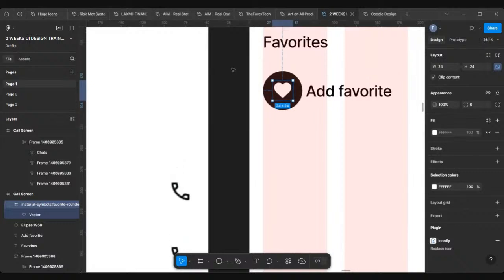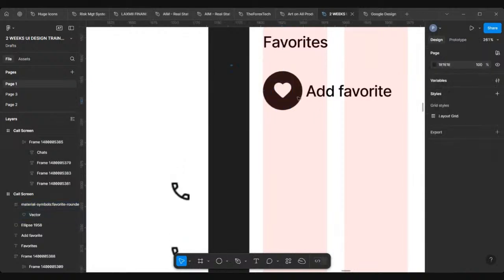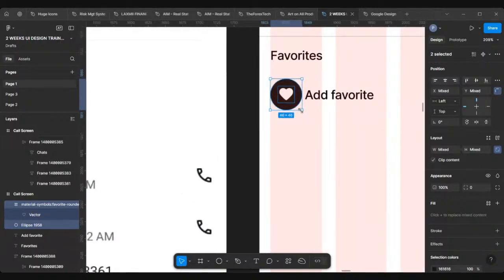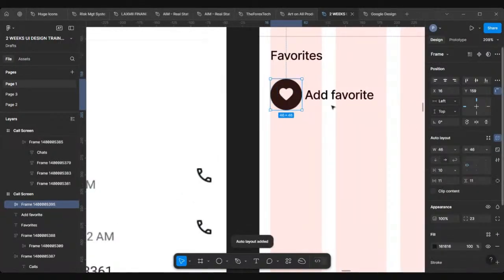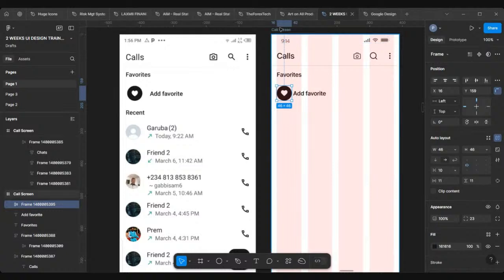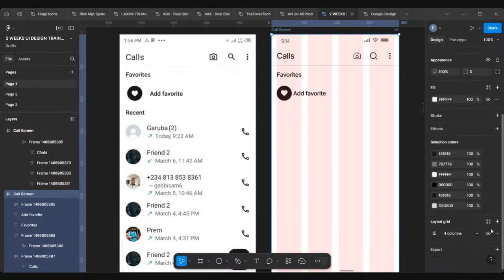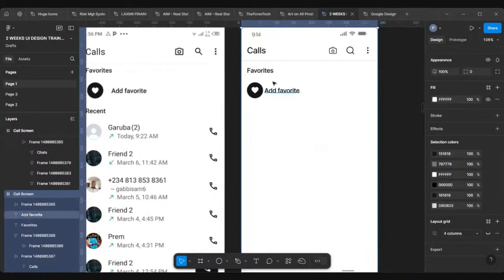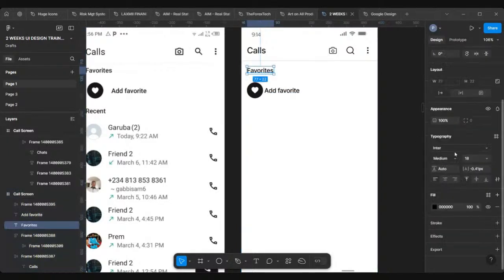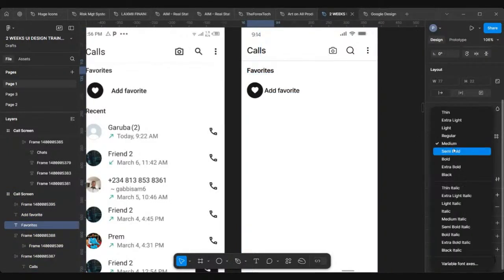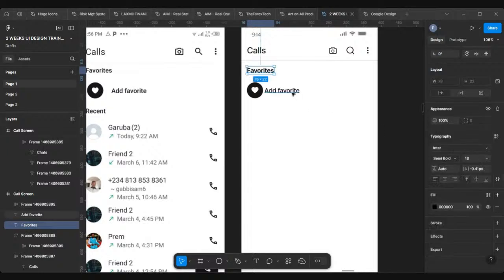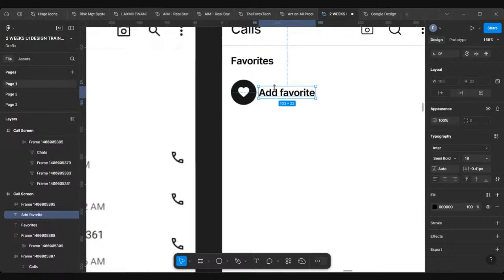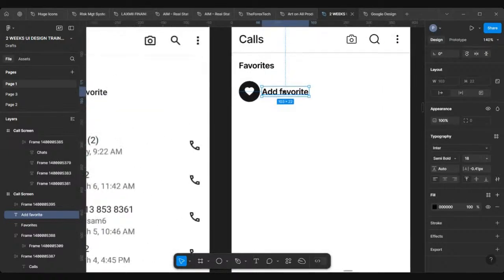Next thing I'll do, I'll put both of them on auto layout. I'll click like that and select, then do Shift A to put it on auto layout. If I turn this off, my layout grid, you see our design, the way it's coming to life, right? Let me check. This is on medium. Let me set this to semi-bold, so it will be a bit bold. I'll do the same here, from medium text to semi-bold. Then, yeah, that makes sense.